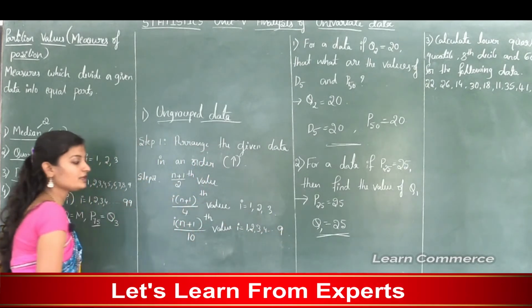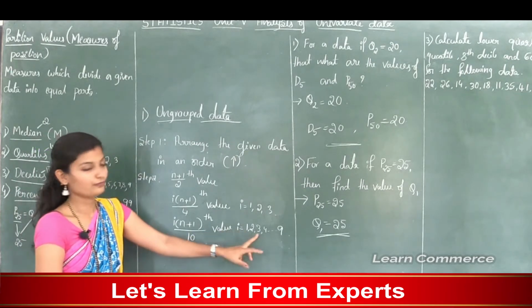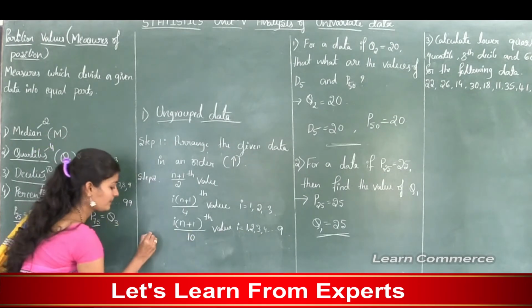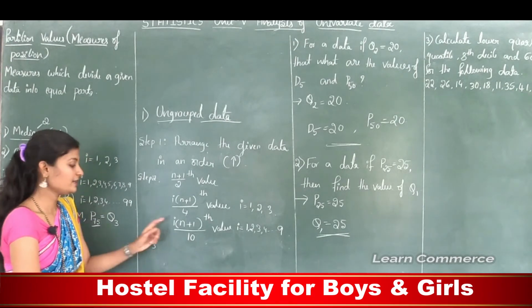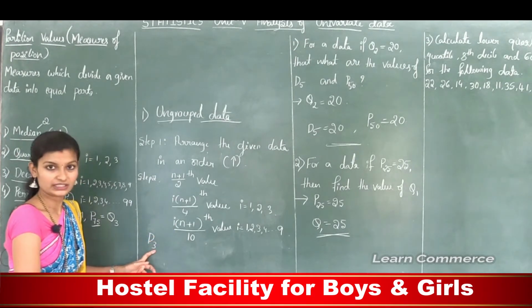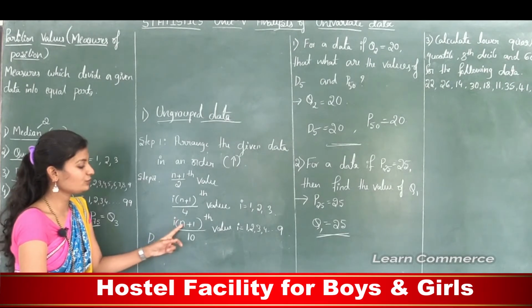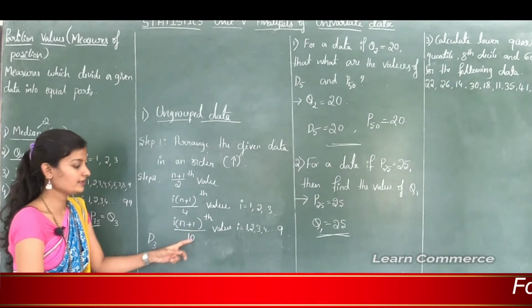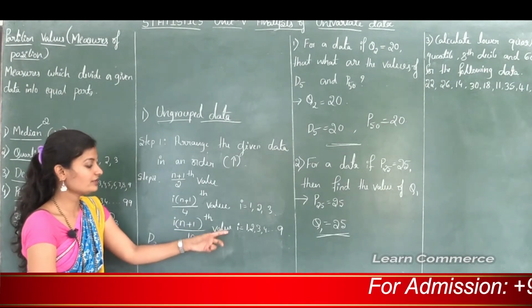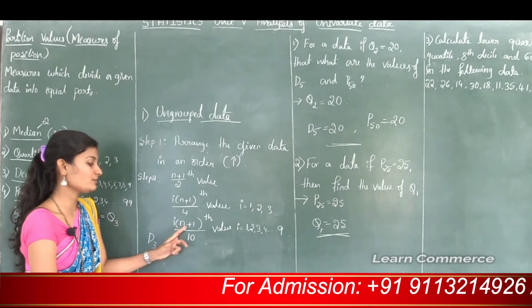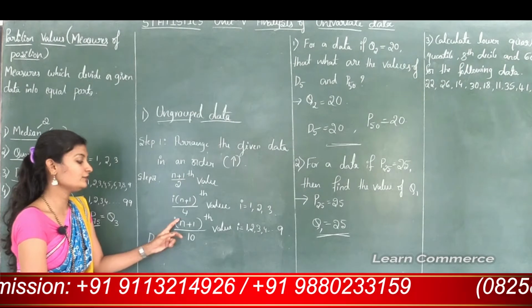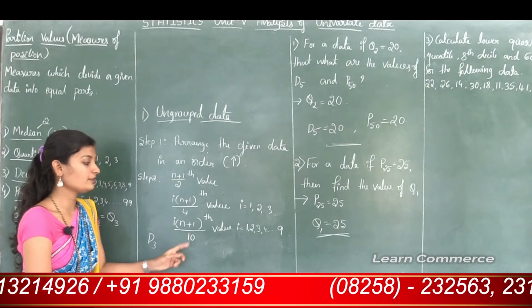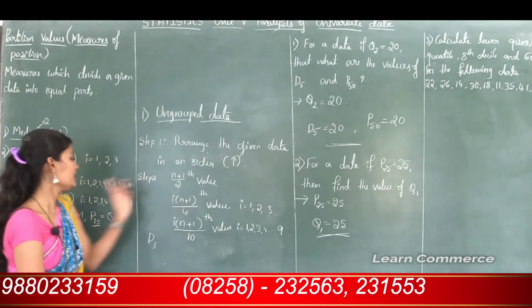For example, if we want to calculate D3, in place of i we need to substitute 3. So the formula is 3 into (n plus 1) divided by 10. So the 3 into (n plus 1) divided by 10th observation will give the decile.